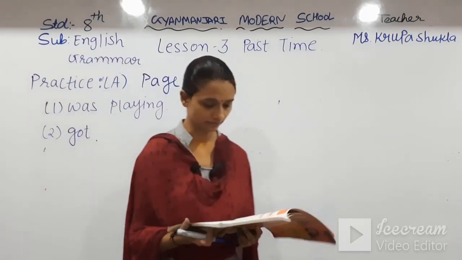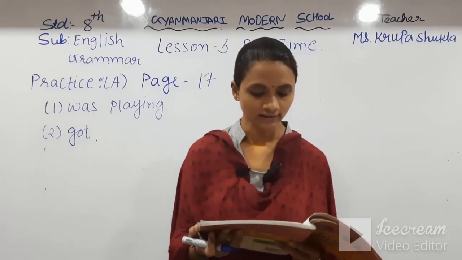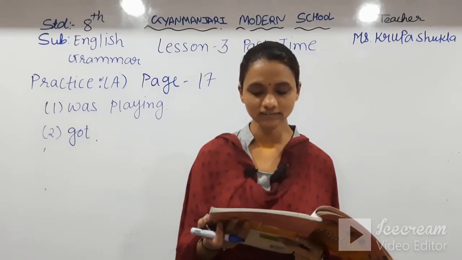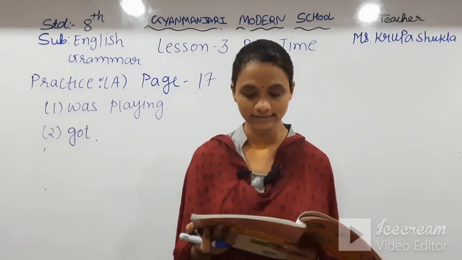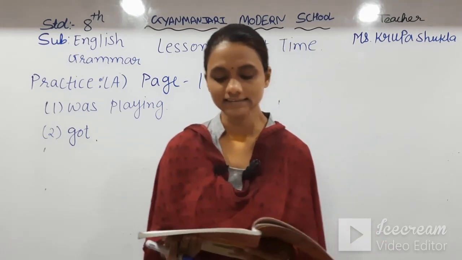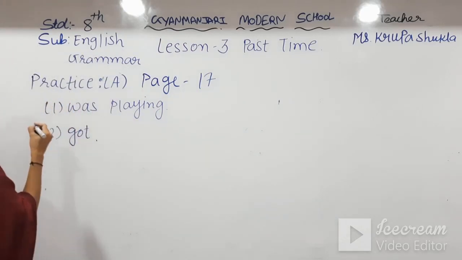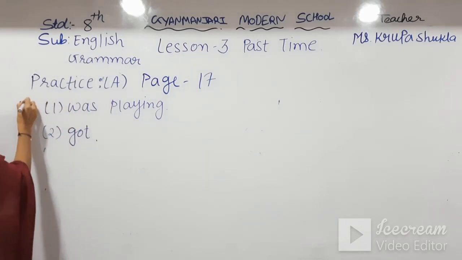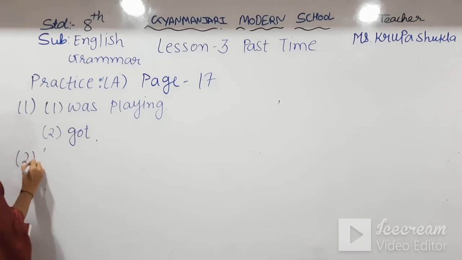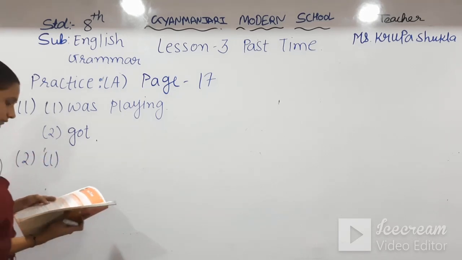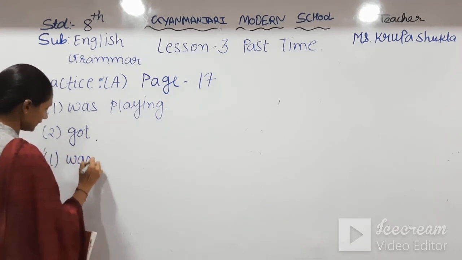Now second paragraph. Master Jing said, I was out too. I blanked kites in the park with my friends. So again here fly is given and we'll use was flying. So this is paragraph number 1. This is paragraph number 2. Was flying.